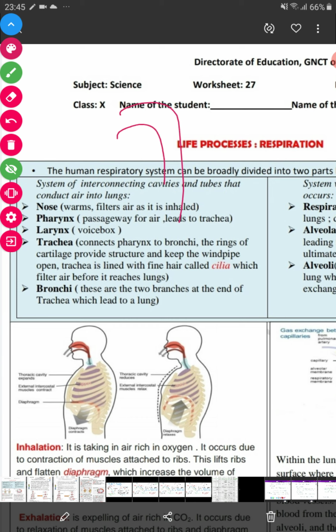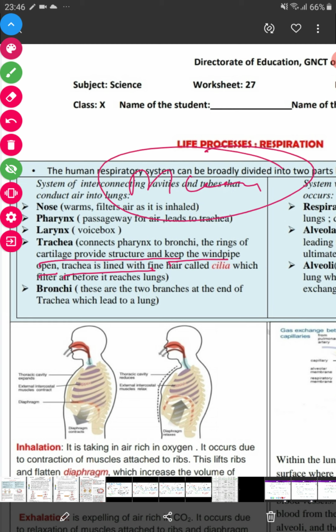I'll show you. This is your trachea. It contains these cartilaginous rings, which help protect the trachea from collapse. It should not collapse due to the presence of these rings. This cartilage ring structure keeps the windpipe open, and the trachea is lined with small hairs as well as mucus, very important to trap the microorganisms.